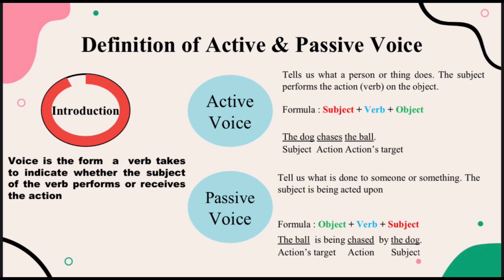Definition of passive voice. Passive voice tells us what is done to someone or something. The subject is being acted upon. The formula is object plus verb plus subject. For example: the ball is being chased by the dog. The ball is the action target, chases is the action, and the dog is the subject.